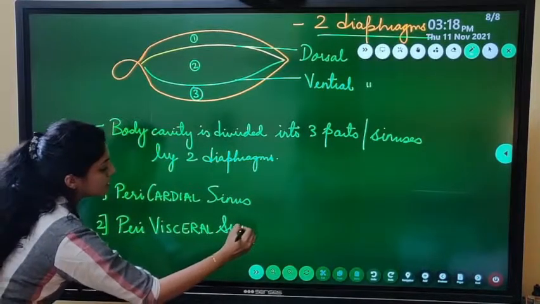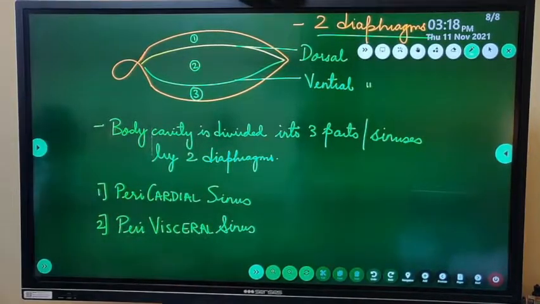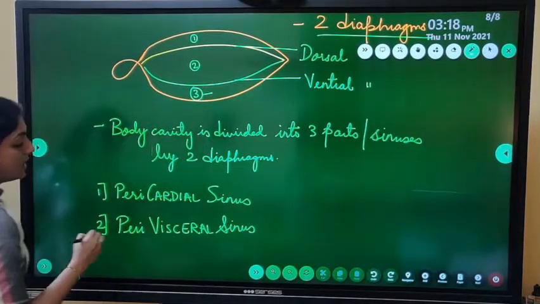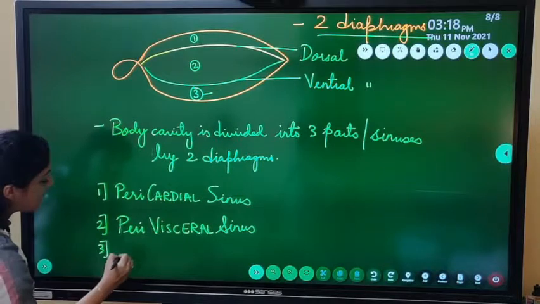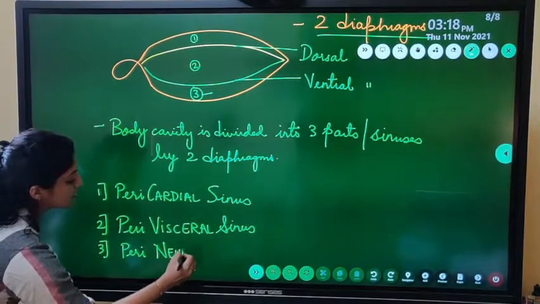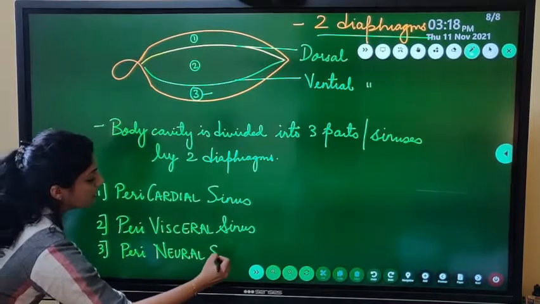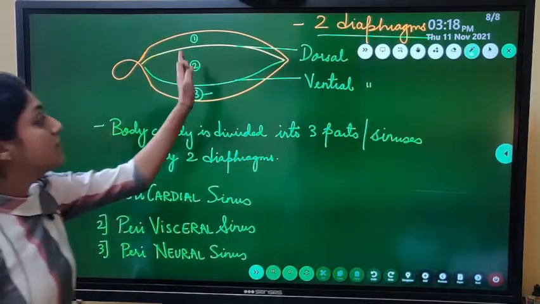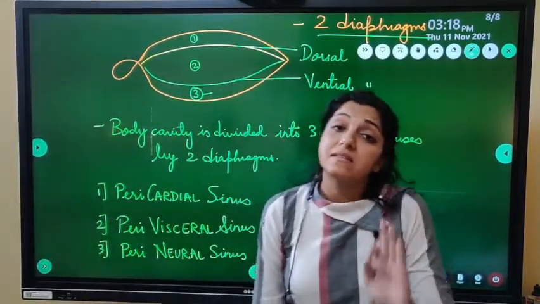Perivisceral sinus is the second part. And the third part, ये वाला part, it is the perineural sinus. तो तीन पार्ट्स में डिवाइड हुए हैं. ये तीनों साइनसेस के नाम हैं.